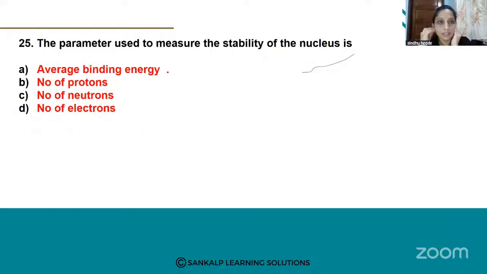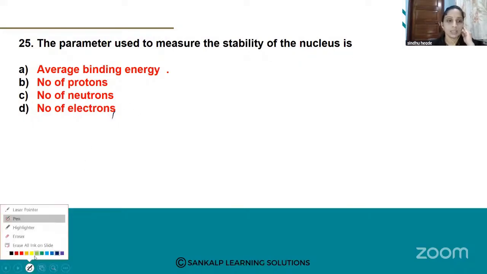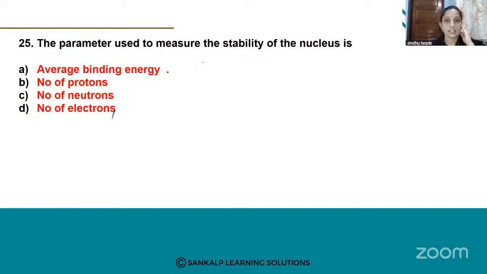Next, the parameter used to measure the stability of the nucleus is. Again, a theory question related to the stability of the nucleus. Option A, average binding energy. Option B, number of protons. Option C, number of neutrons.